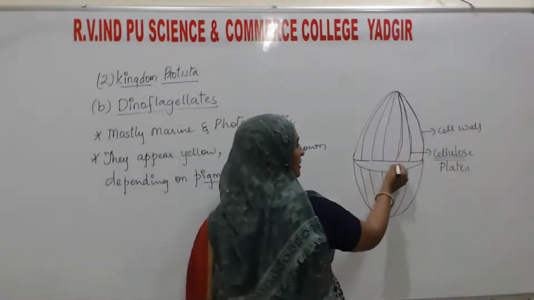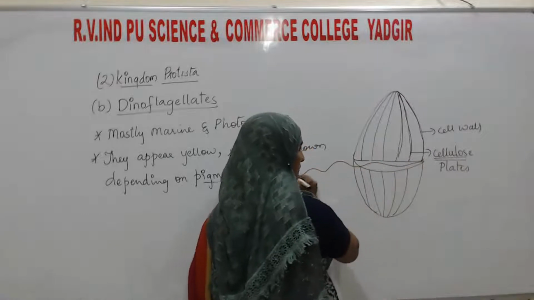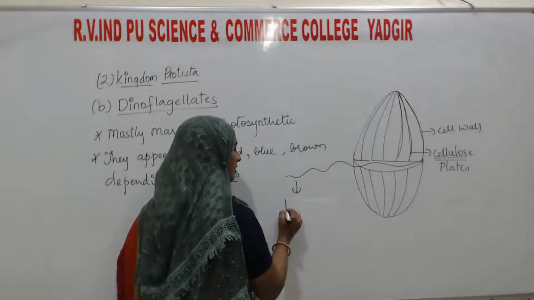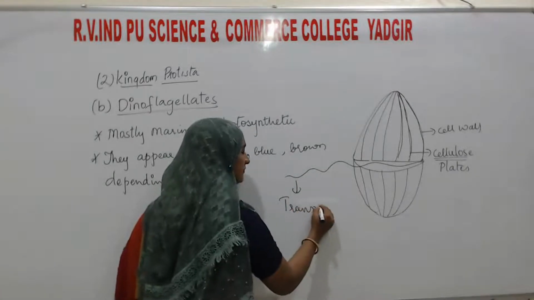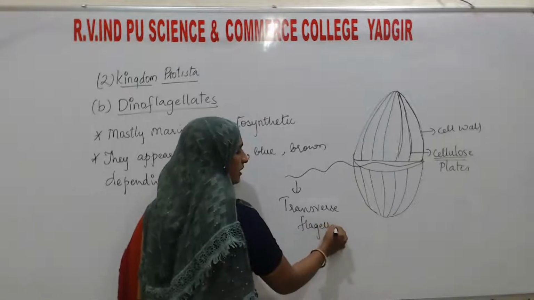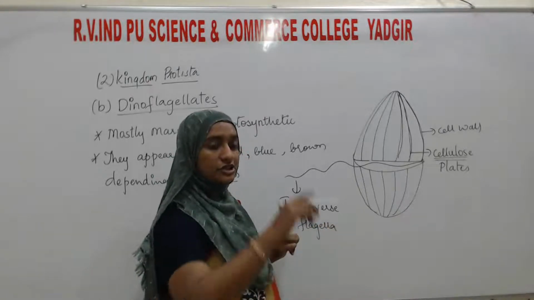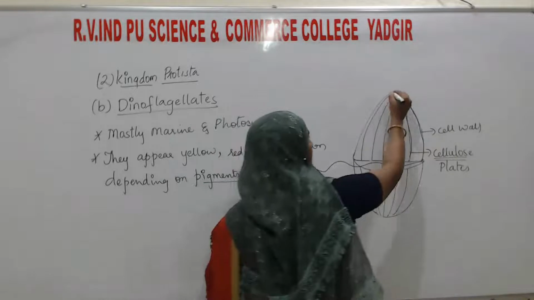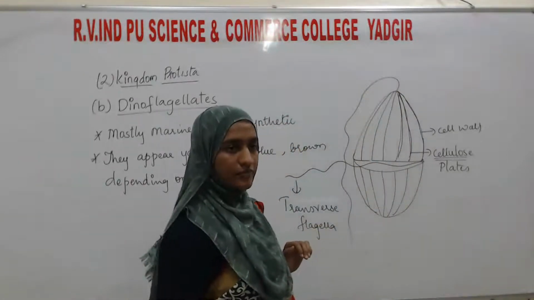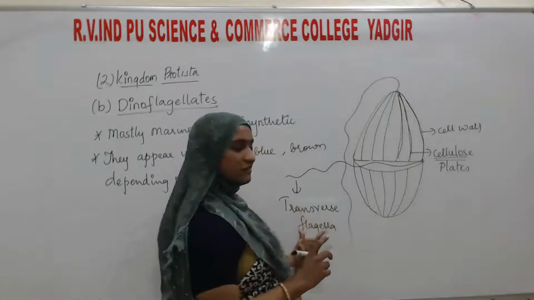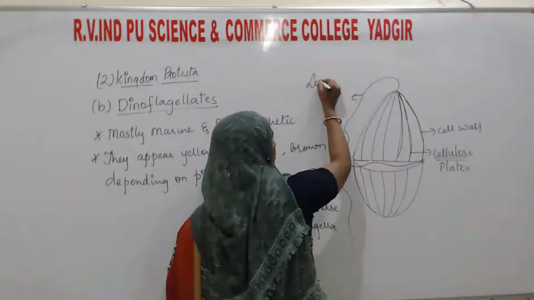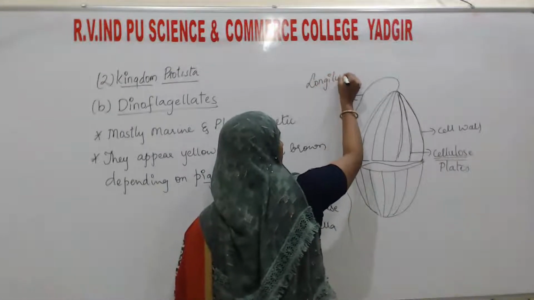One lies transversely like this, and we can call it the transverse flagellum. And one more flagellum lies longitudinally like this. Two flagella are there: one is the transverse flagellum and one is the longitudinal flagellum.